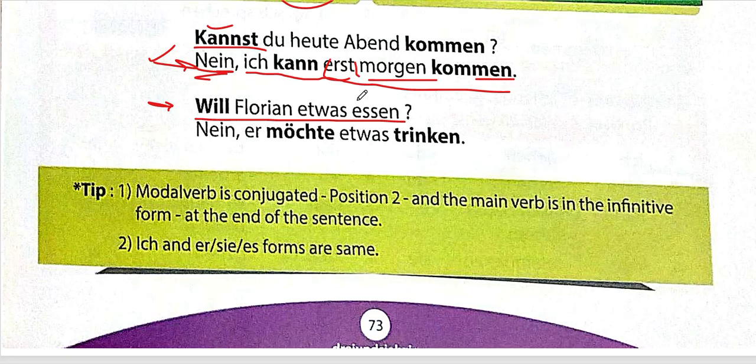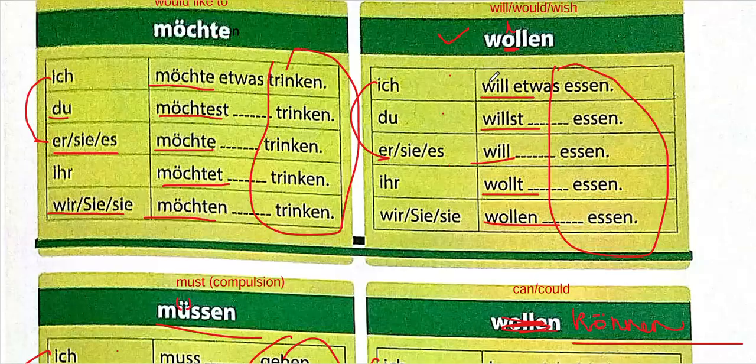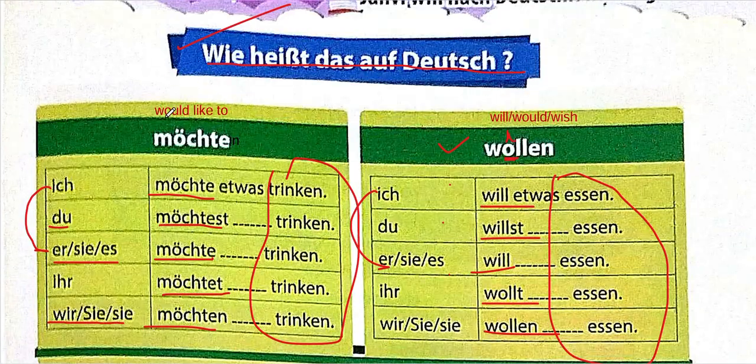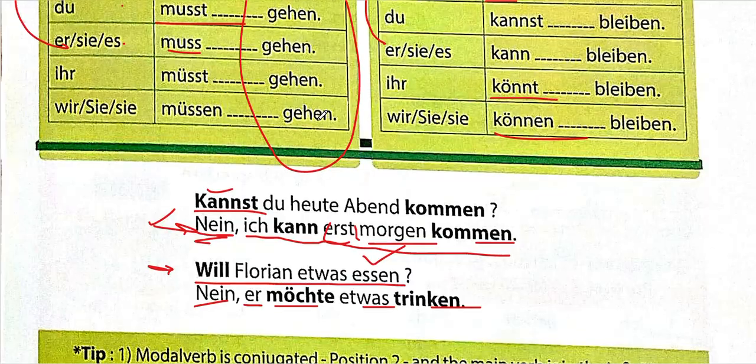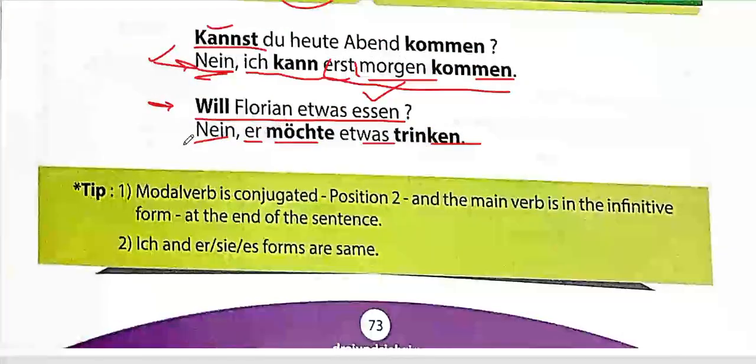Will he eat? Nein, möchte etwas trinken. No, he would like to drink. So they're asking, would he like, now this confusion remains. I usually use would and I use will, but möchten is more appropriate with would. Just telling you.